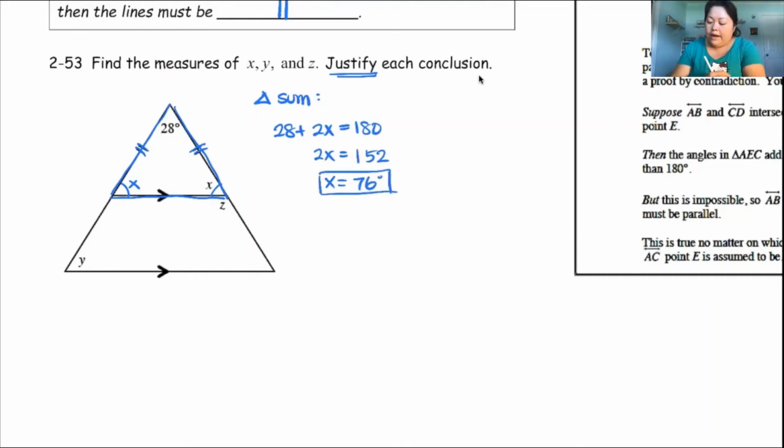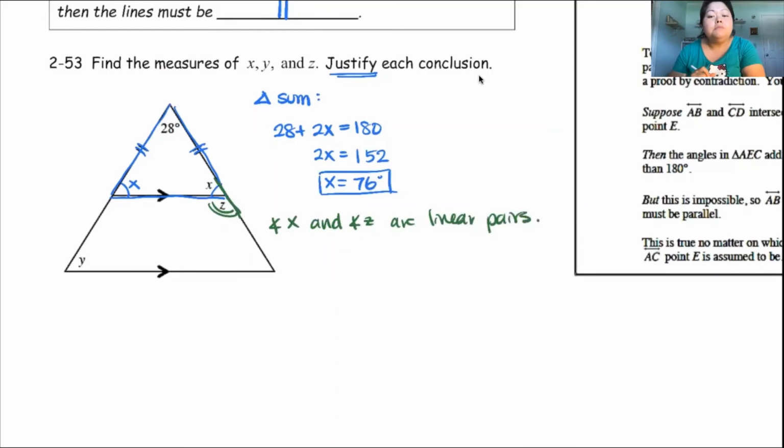Okay, all right. Then, I'm going to use a different color so you can see what I'm talking about. I don't have to go in order, so I'm just going to jump to Z, because right now I see that Z is right next door to X and they make a straight line right here. So angle X and angle Z are linear pairs.